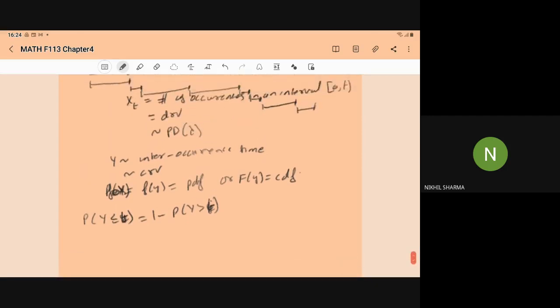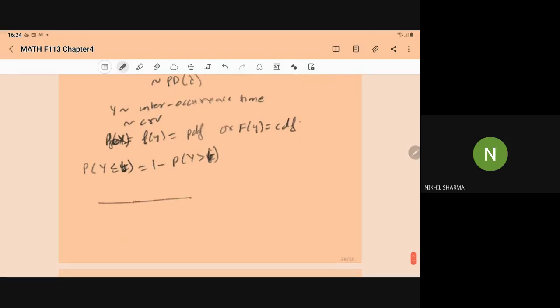Let this be the t. What is the meaning of Y greater than t? Again, think, what is Y? It is the time for the occurrence of the first event, or you can say the interoccurrence time, the time to occur of the first event.